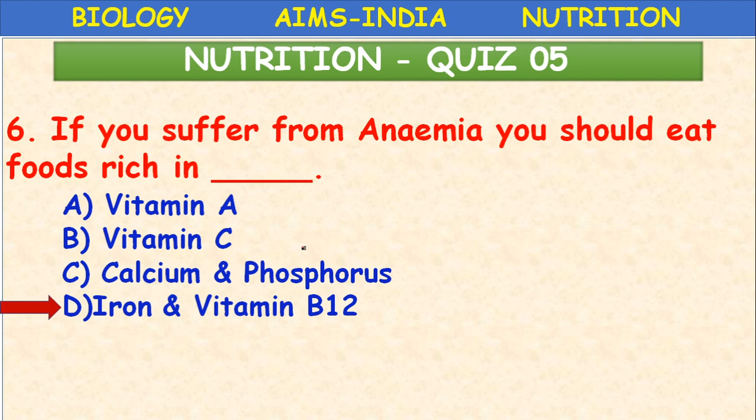So, iron and vitamin B12. Vitamin B12 helps in the formation of RBC. Iron helps in the formation of hemoglobin. So, the person suffering from anemia should eat food materials rich in iron and vitamin B12.